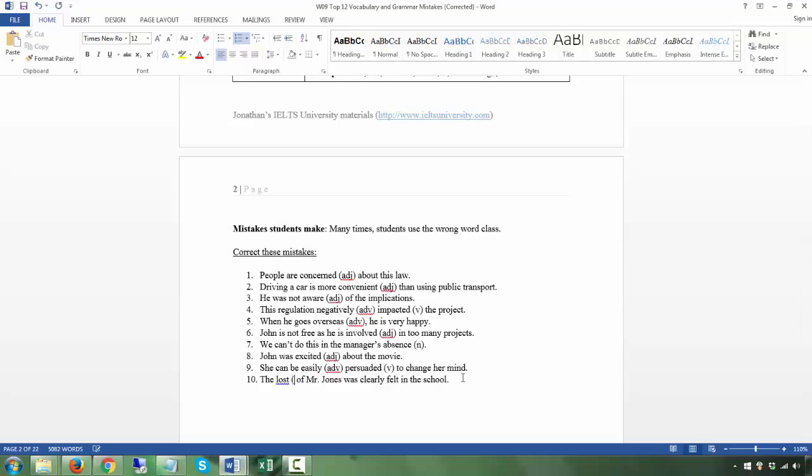This lost is either a verb in the past simple tense or an adjective. Here you are using the noun. After you have the article there, you always want to use a noun, right? So it should be the loss. This is the whole subject, the whole noun.